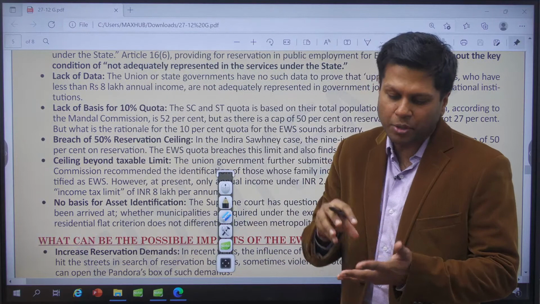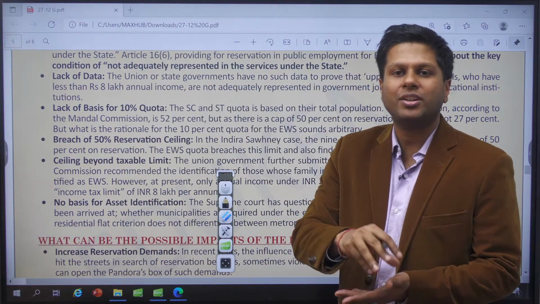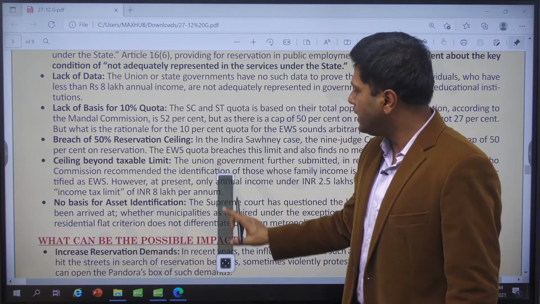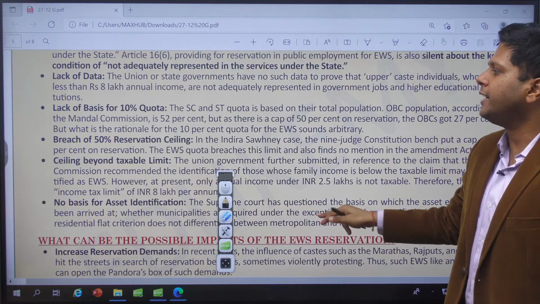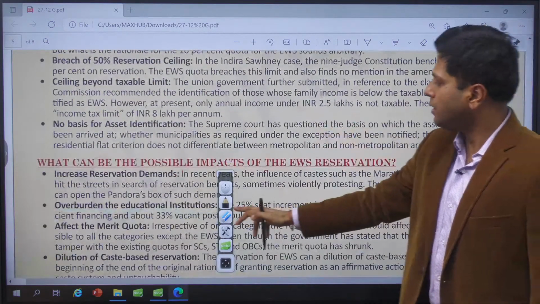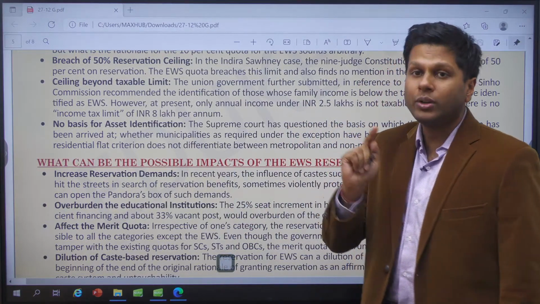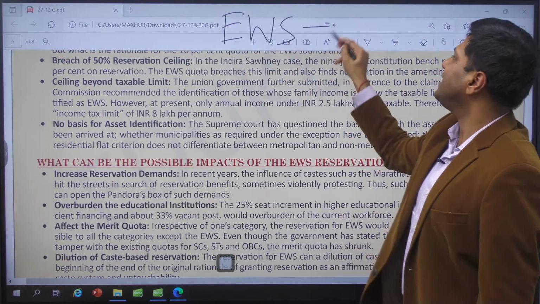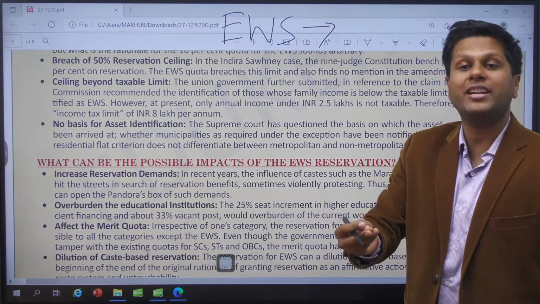More seats means the number of seats for the rest of the community remains the same, and for the reserved community it increases for each of them, a benefit for everybody. But then it is already breaching the rationale of a maximum 50% reservation, right? One of the criteria for the Sinho committee was that only those people should be a part of the economically weaker section who are in the untaxed bracket. If the income is getting taxed, that means they're already above a bracket.